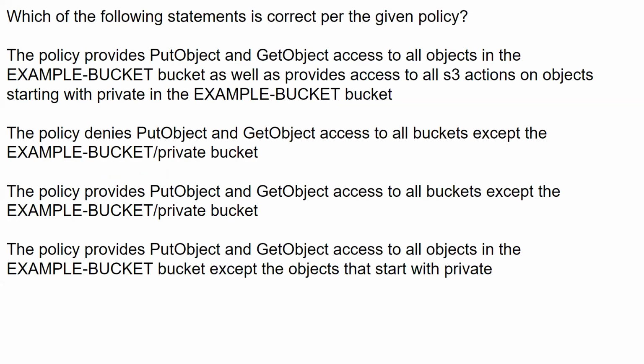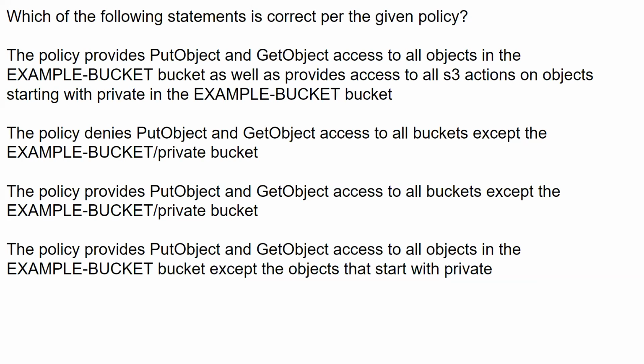Okay, which of the following statements is correct per the given policy? The policy provides put object and get object access to all objects in the example bucket, as well as provides access to all S3 actions on objects starting with private in the example bucket. The policy denies put object and get object access to all buckets except the example bucket, private bucket.